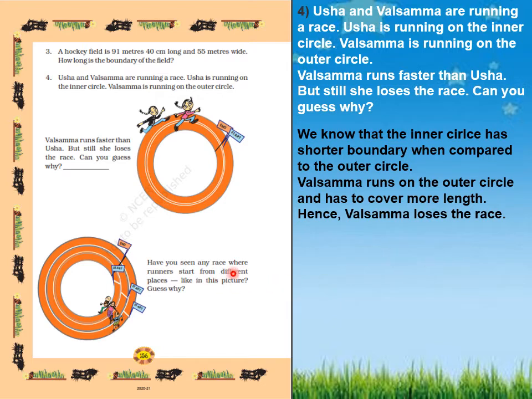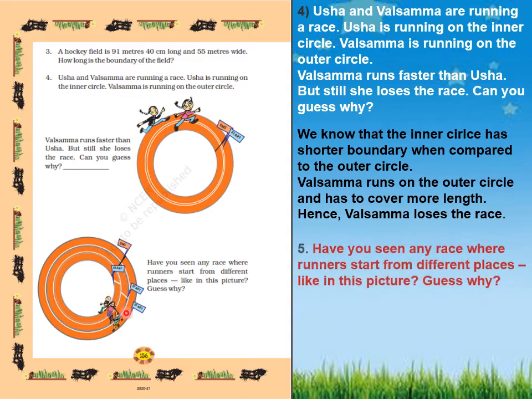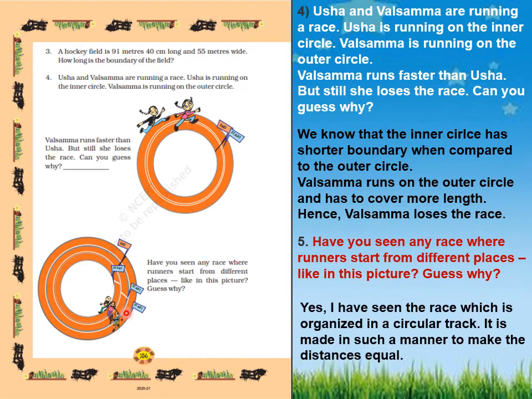Have you seen any race where runners start from different places, like in this picture? Guess why? See here, three circles are there and three participants. They are starting their race in different places. Why? As I have seen, the race is organized on a circular track. On a circular track, they start from different places. It is made in such a manner to make the distance equal. To make the distance equal, they start the race in different places.